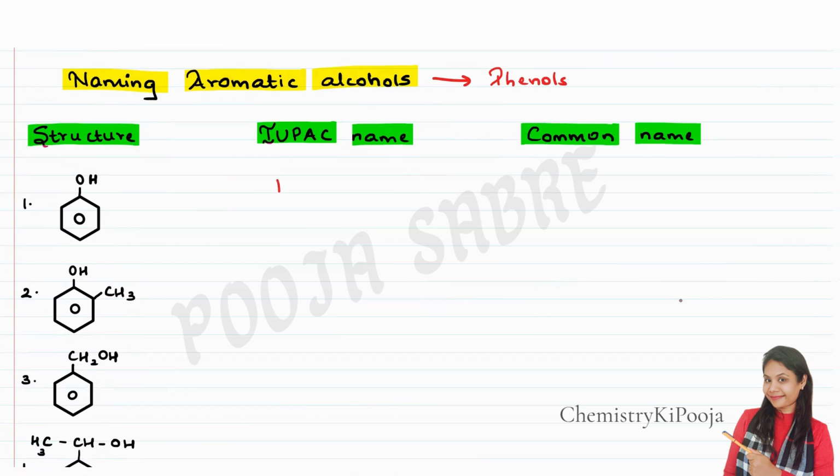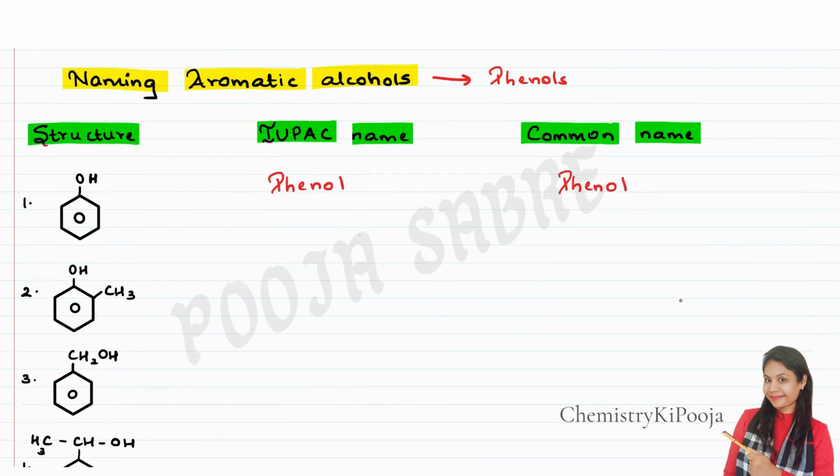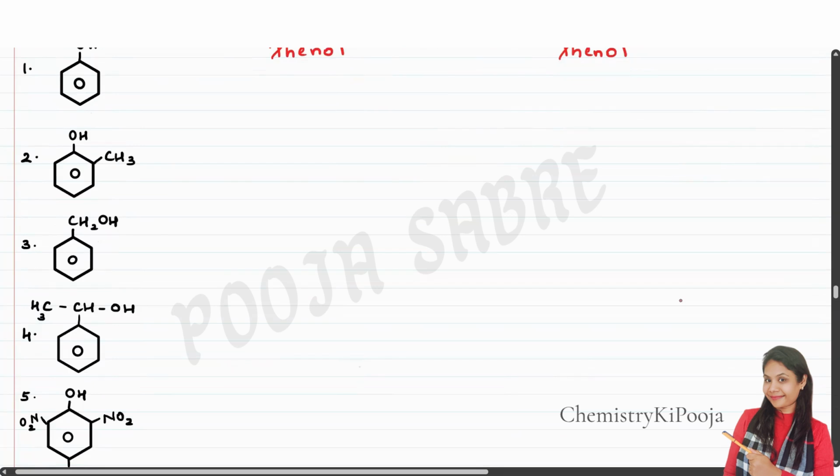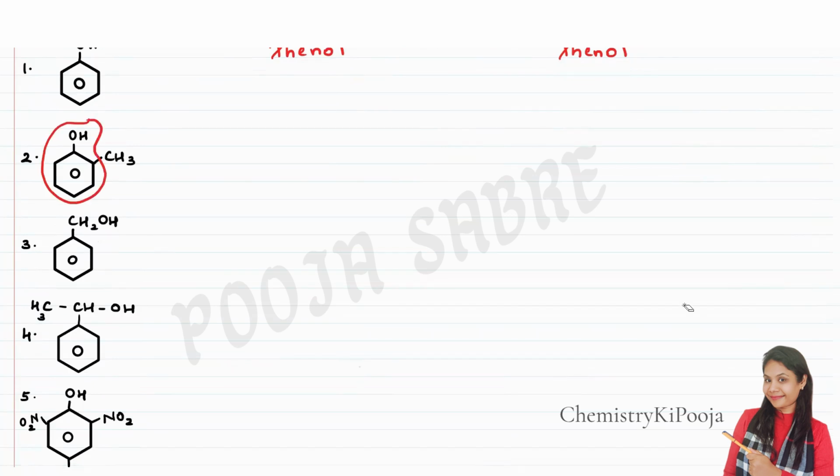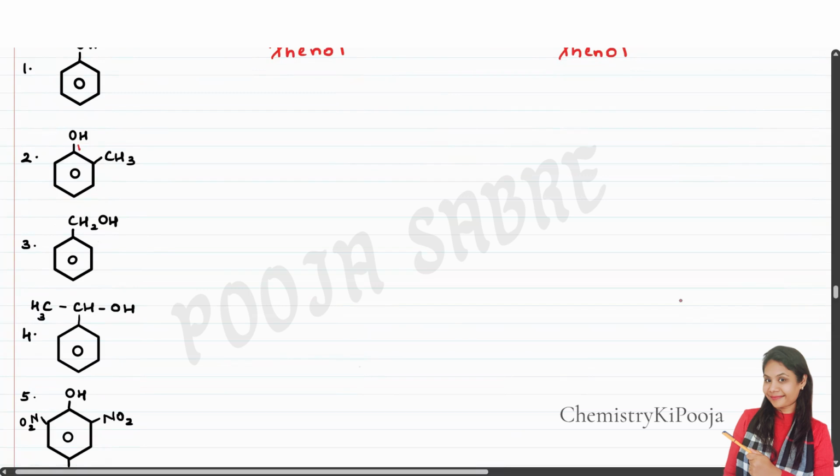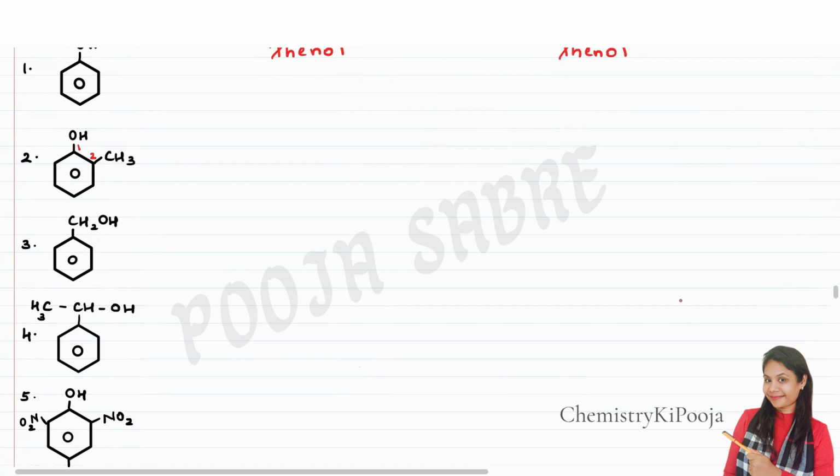Now, the IUPAC name of the first structure is phenol. The common name is also phenol. Coming to the second structure, the parent is phenol. I'm going to consider this as 1 and this as 2. As you can see, the structure also has this group, which in the last lecture we studied is called toluene. Now, out of phenol and toluene, which one will be the parent?